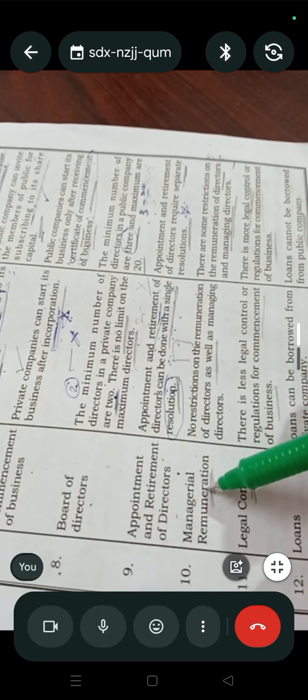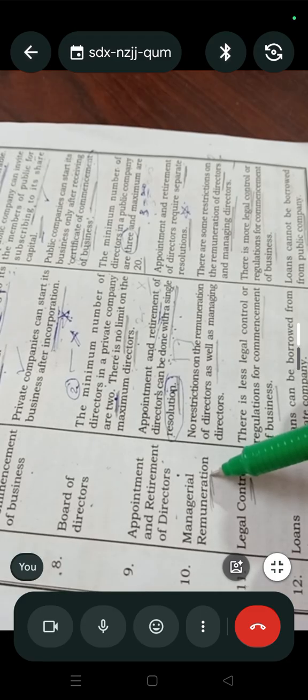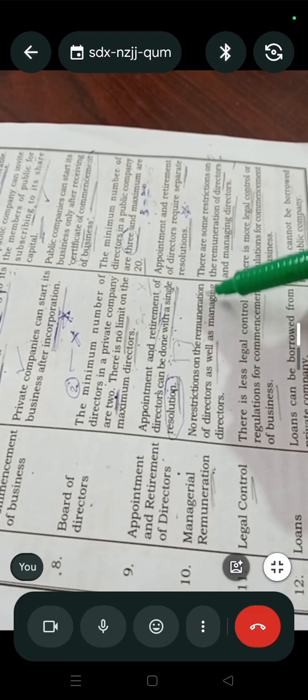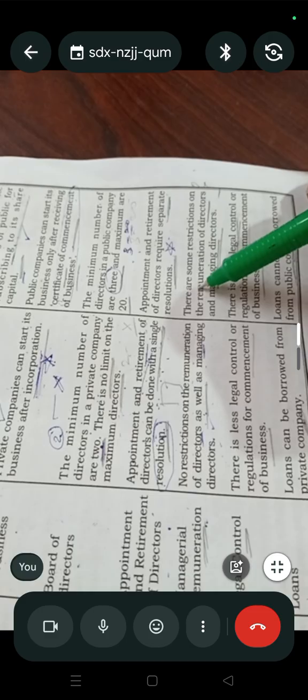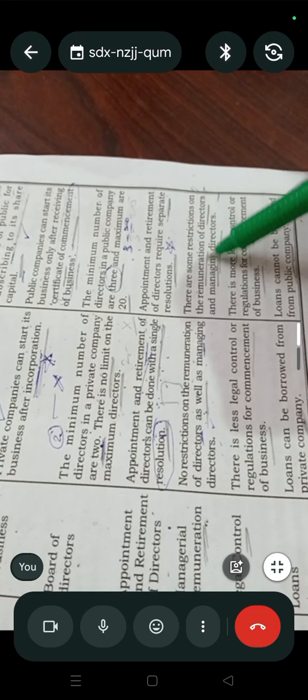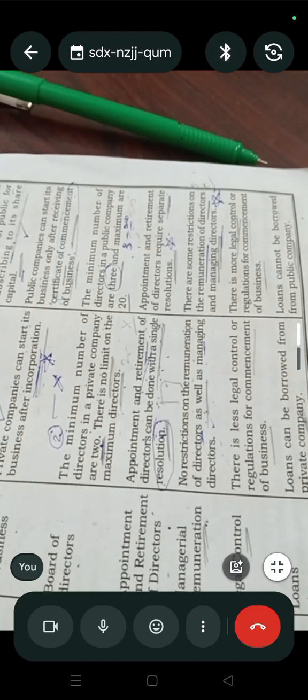Next, managerial remuneration. In a private company, there are no restrictions on the remuneration of directors as well as managing directors. So the salary of directors and managing directors has no restrictions. According to the board of directors' decisions, they are paid some amount. Next, in the case of a public company, there are some restrictions on the remuneration of directors and managers. As per the rules and regulations, there exist some restrictions on giving remuneration to directors and managing directors also.